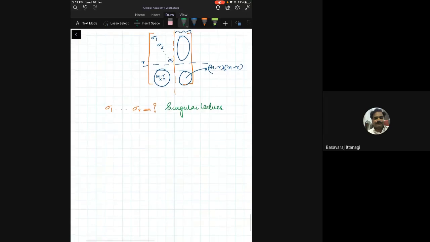Okay, now let us see what we're going to do. I have A, m cross n. Question: can we get a square matrix from this somehow? Can we get a square matrix from this? But I must use this A matrix.